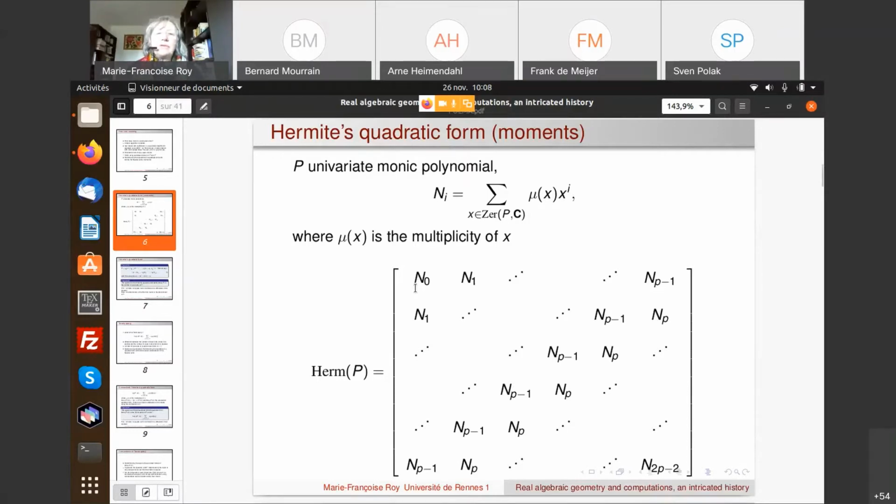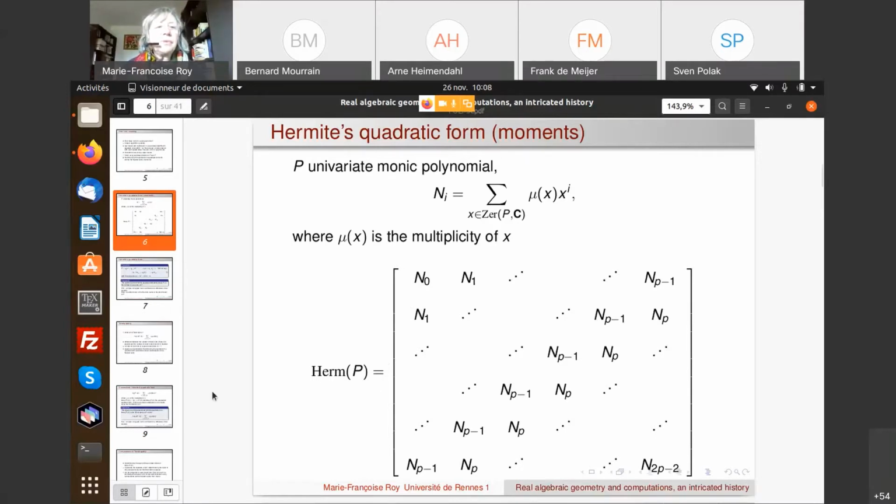And then, p is the degree of the polynomial, and I make a p times p matrix, which is a Hankel matrix, so it means that the anti-diagonal elements are the same, going from n0 to n_{2p-2}. n0, for example, if I take i equals 0, I just get the degree, so this element is p, and then this is the sum of the roots, the sum of the squares of the roots, and so on. So this is the Hermite matrix.